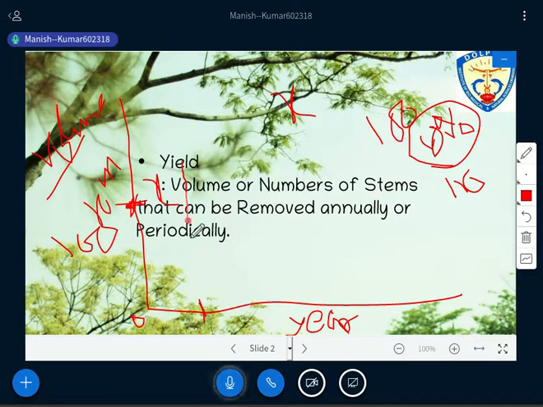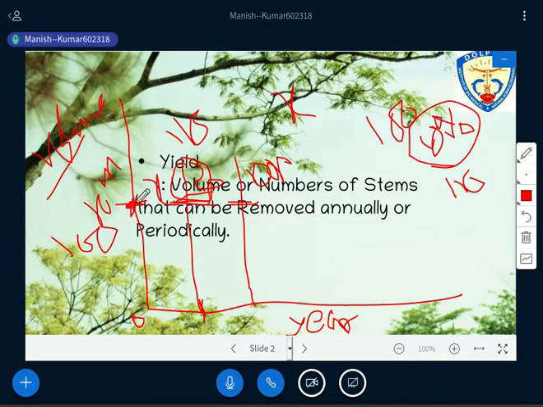It means your graph will show a line like that, that is 110, and you are just extracting the increment part. It means you are just extracting this part only, this is 10, right? Because this is the only increment you are getting there, you are just harvesting this portion. So again for the next year, you have an initial amount of 100 meter cube of timber, so again you are getting 10% of increment. So again your graph will be like that, right? And again you are extracting this 10 meter cube, the extra you are getting there.